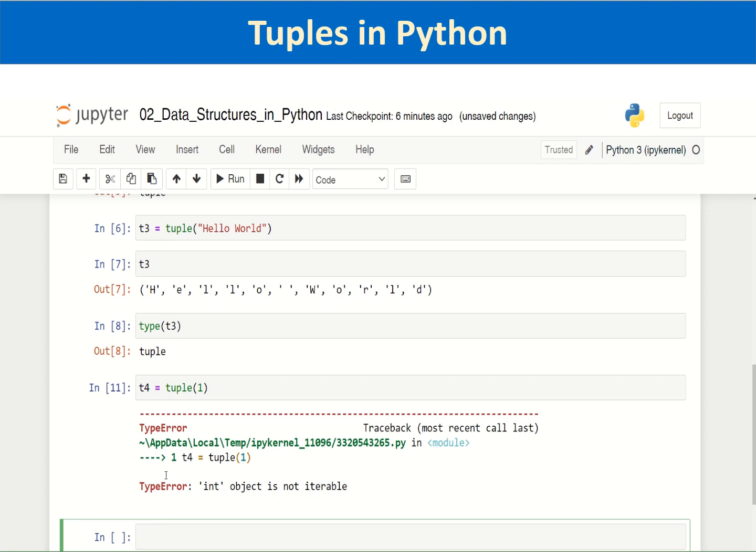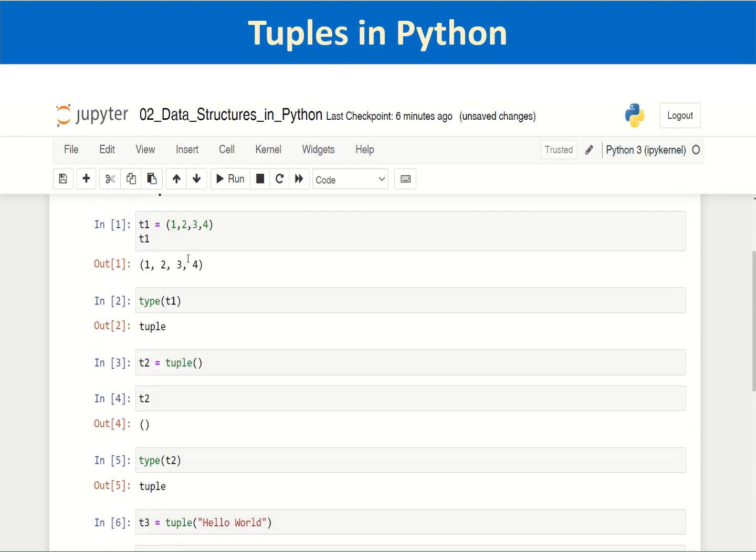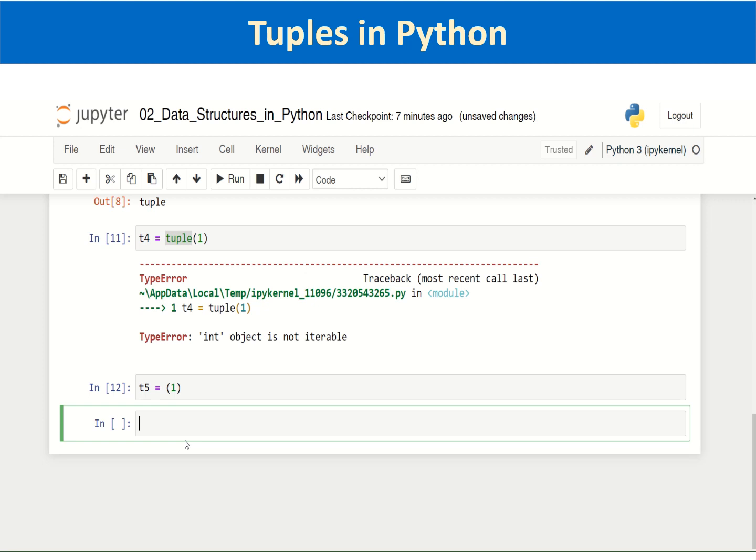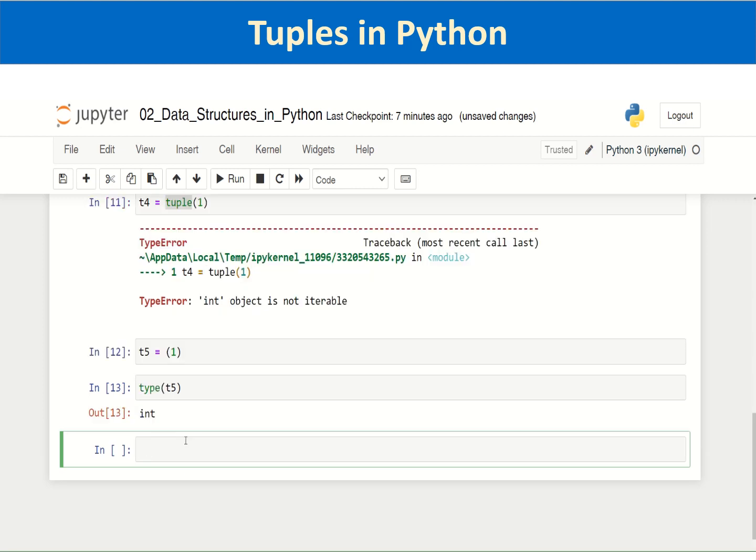So let us create a tuple using the tuple literal method, without the tuple built-in function. I am trying to create a tuple t5 with a single item, 1. If you check t5, it's an int, it's not a tuple.